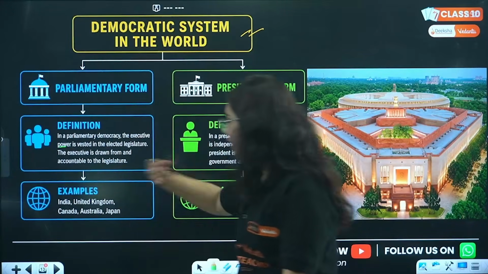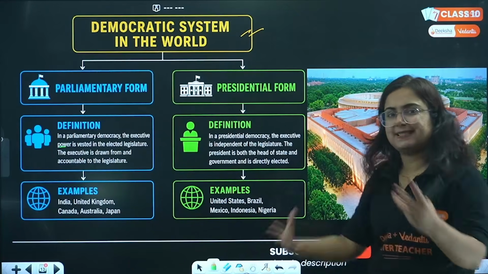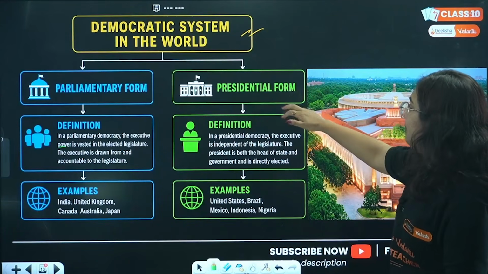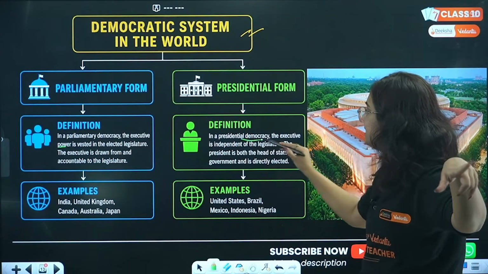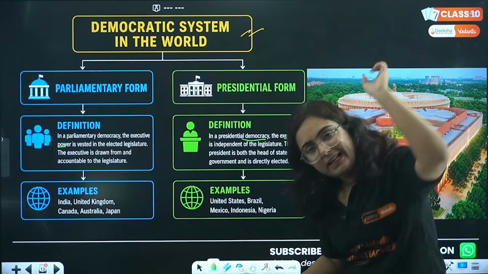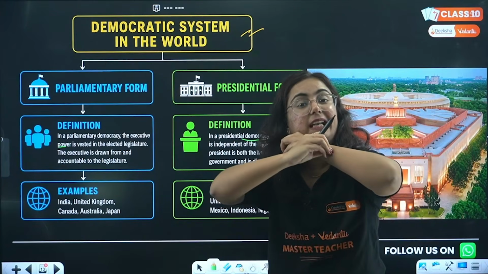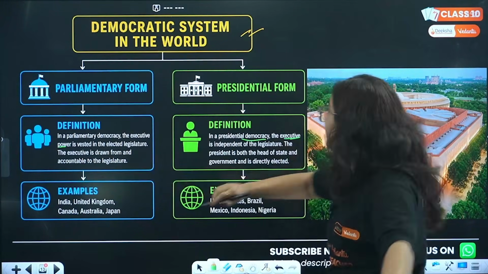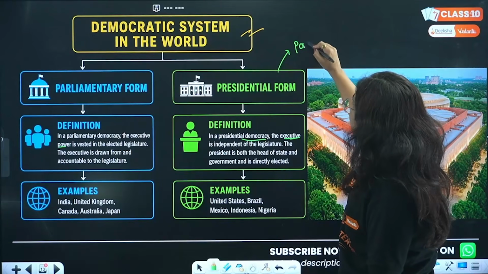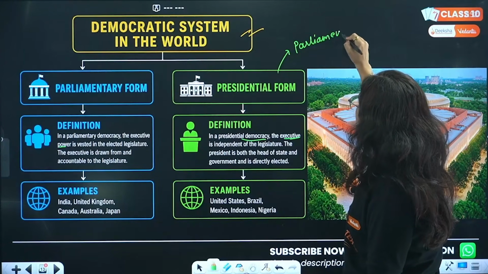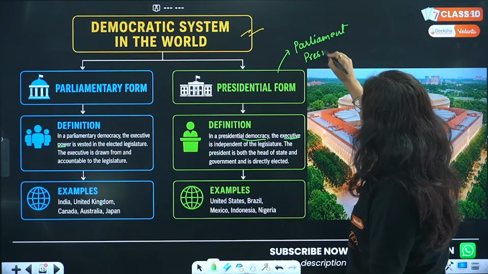Examples are India, UK, Canada, Japan, etc. We have another form, that's presidential, in which who is the executive? Beta, president is the executive as he is independent of legislation. In these countries, parliament will be there along with the president.